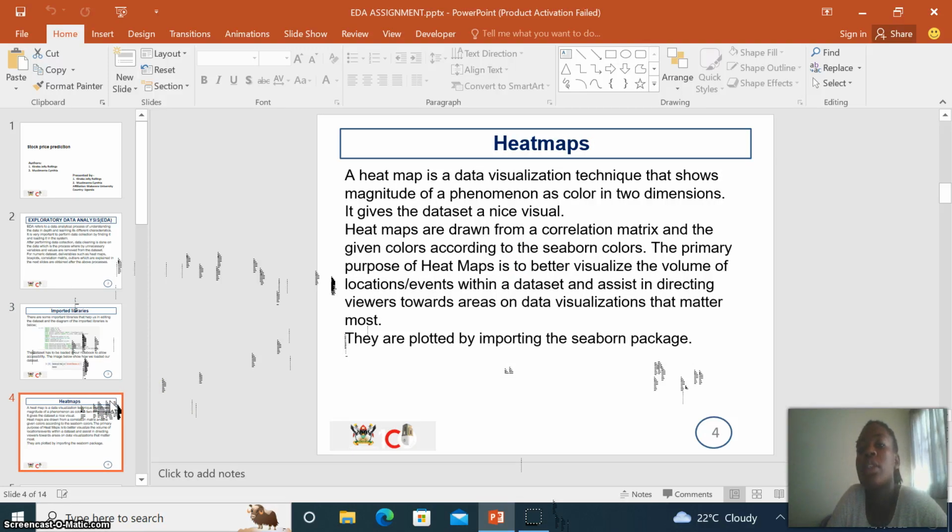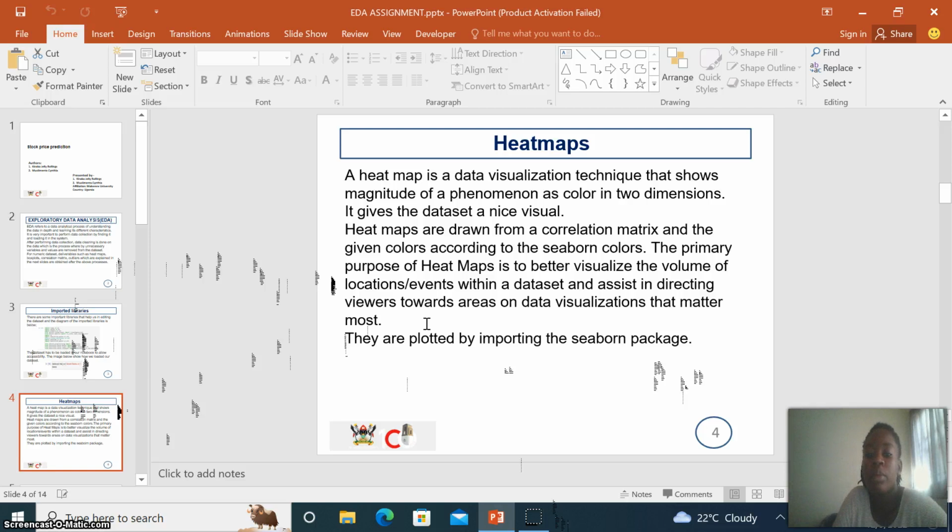Then the first data variable we're going to talk about today is the heat map. You all have to know that it's a data visualization technique that shows magnitude of a phenomenon as color in 2 dimensions. It gives the dataset a nice visual, like how the dataset is going to appear, how they are related in that way. Heat maps are drawn from a correlation matrix and are given colors according to the seaborn colors. The primary purpose of heat maps is to better visualize the volume of locations or events within a dataset and assist in directing viewers towards areas on data visualizations that matter most.